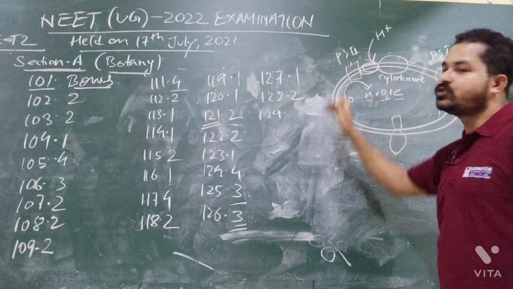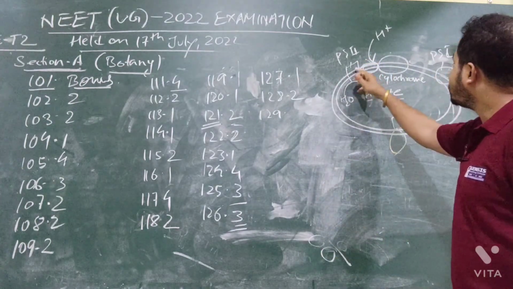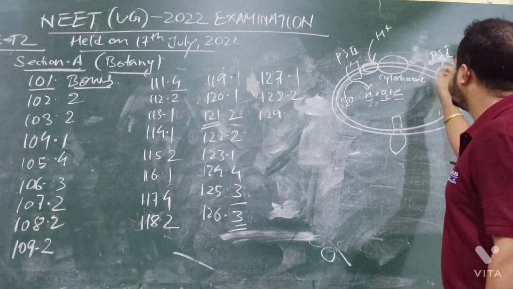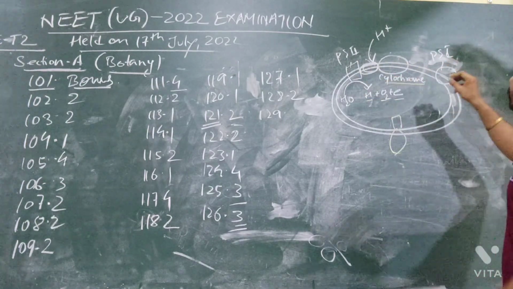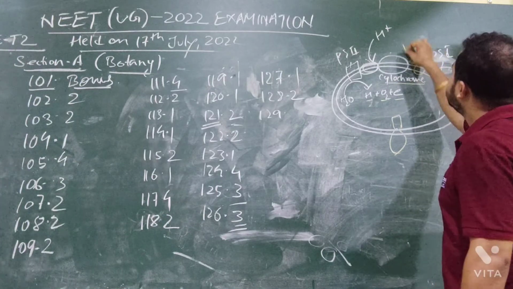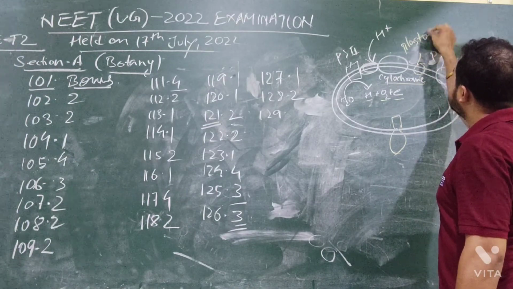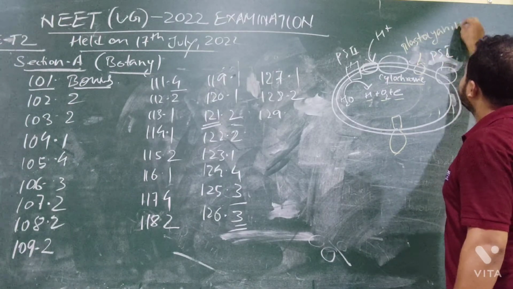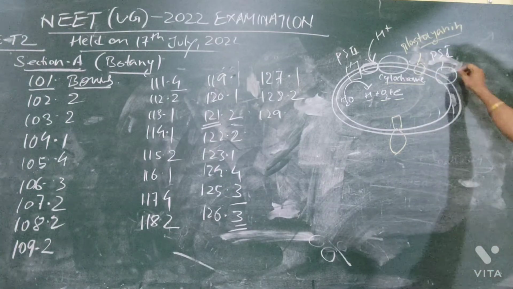electron transport chain. In the electron transport chain, you will find very complex proteins, for example, cytochrome. This is cytochrome. Here will be the plastocyanin. It is given in the example very nicely. This is photosystem 1.